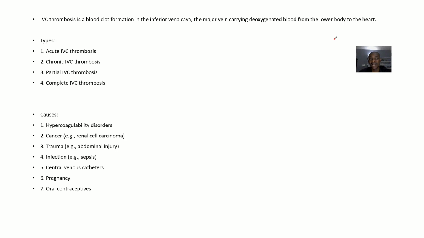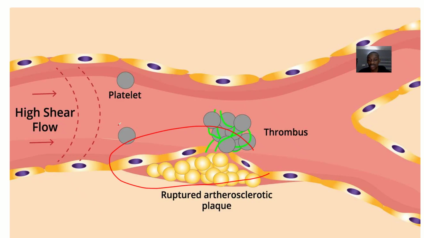So let's talk about the IVC. Inferior vena cava thrombosis is a blood clot formation in the inferior vena cava. The inferior vena cava is the major vein that carries deoxygenated blood from the lower parts of the body to the heart. All right. So the types: this inferior vena cava thrombosis could be acute, it could be chronic, it could be partial, where there's just partial blockage, or it could be that there's complete blockage.